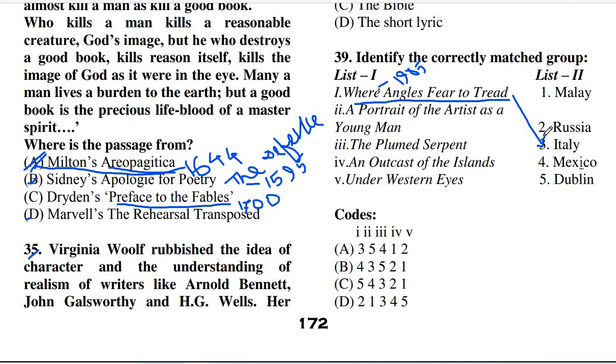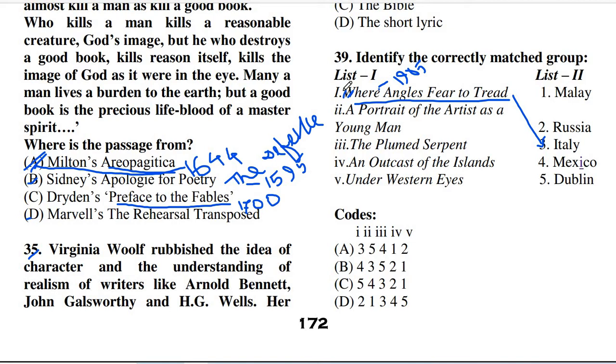And we all know that the title is taken from Alexander Pope's An Essay on Criticism. So the title Where Angels Fear to Tread, this title is taken from where? From Alexander Pope's Essay on Criticism.